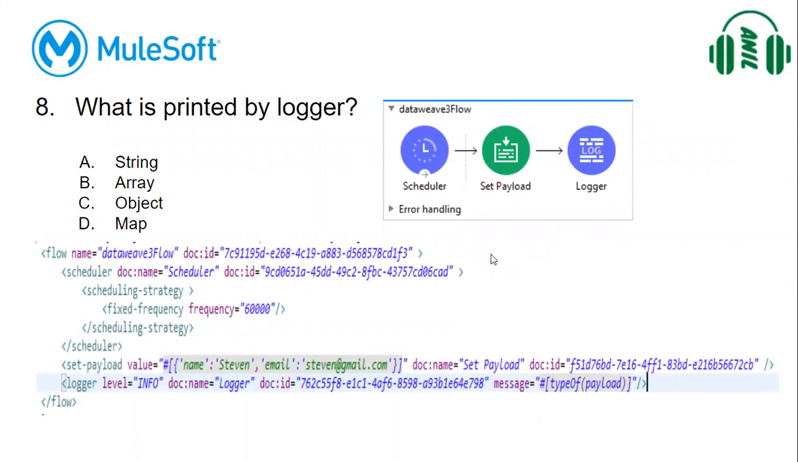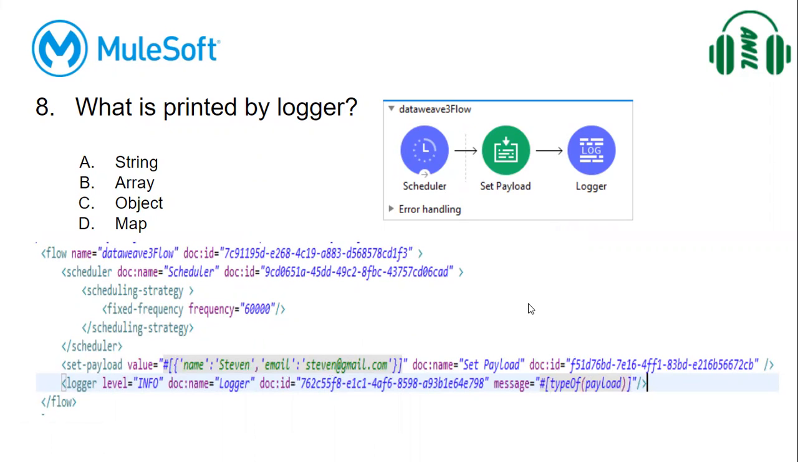So what is printed by the logger? Here we need to observe the given flow diagram and also the XML, and then choose the correct answer. In the flow diagram, we are using a scheduler, set payload and logger. In set payload, we are setting this value as input: JSON data, name Steven, email steven@gmail.com. And then in the logger, we are printing the type of that payload. What is the type of the payload?